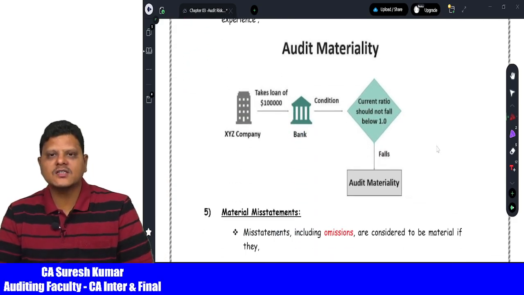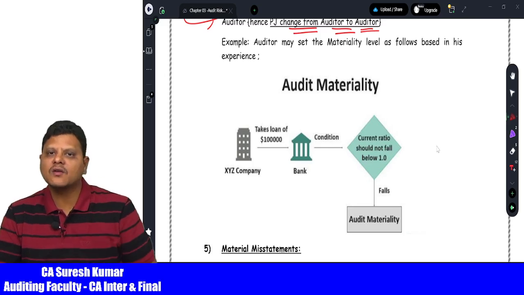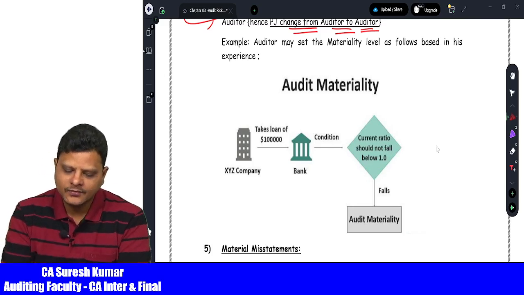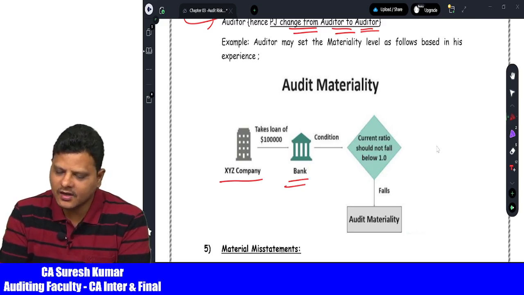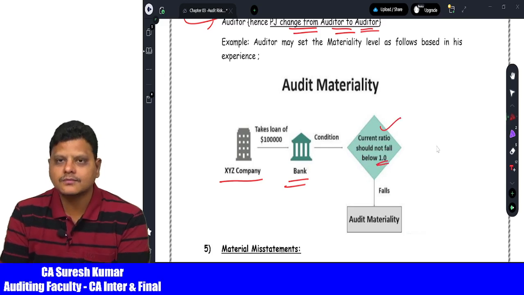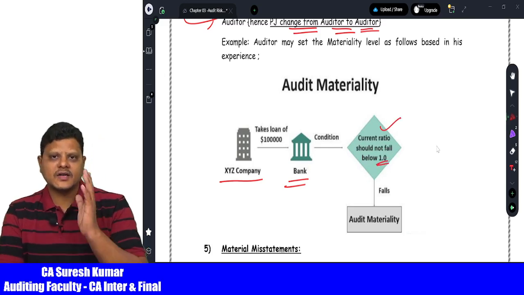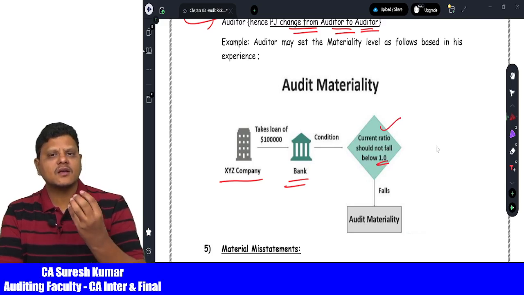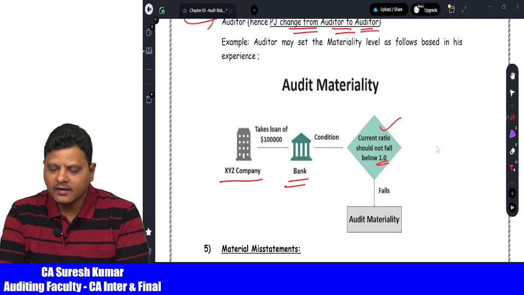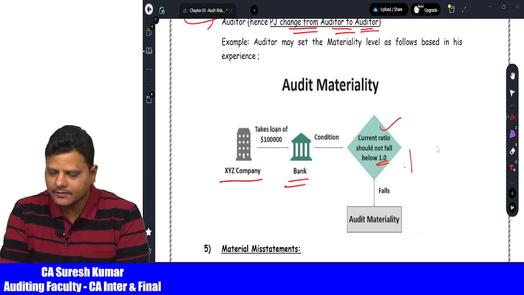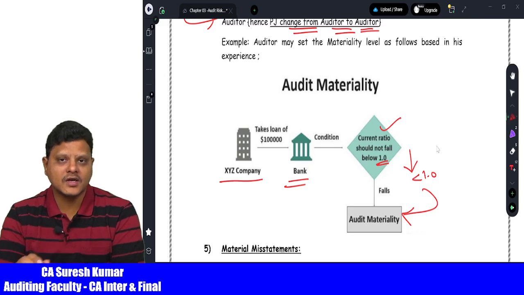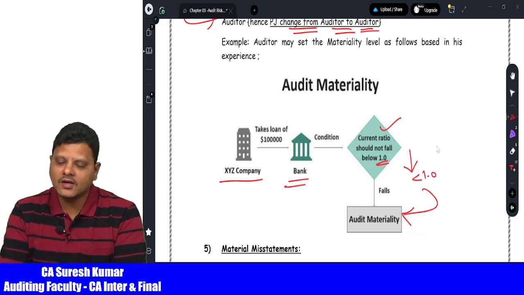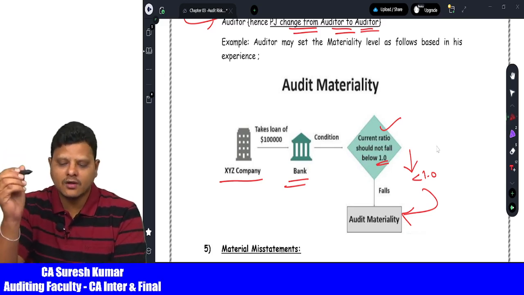Now, how to set this materiality? As we told, it is based on professional judgment. Let us take an example. XYZ company took a loan of 1 lakh from a bank on the condition that the current ratio should not fall below 1. Now, the auditor can set a materiality level, which is a significant level, where if the current ratio falls below 1, it comes down to less than 1, then he can say that the financial statements are materially misstated. Now, why has he taken a decision like this? It is based on the judgment of the auditor.